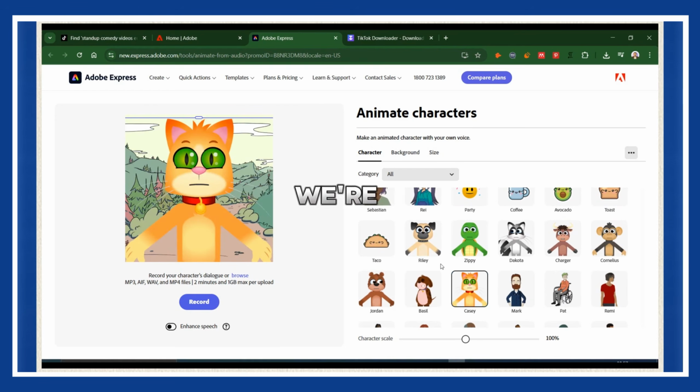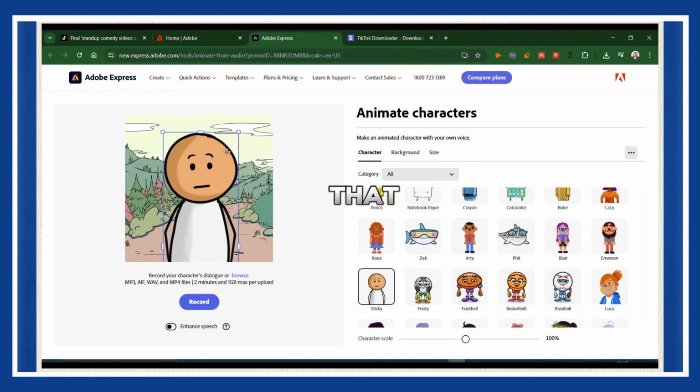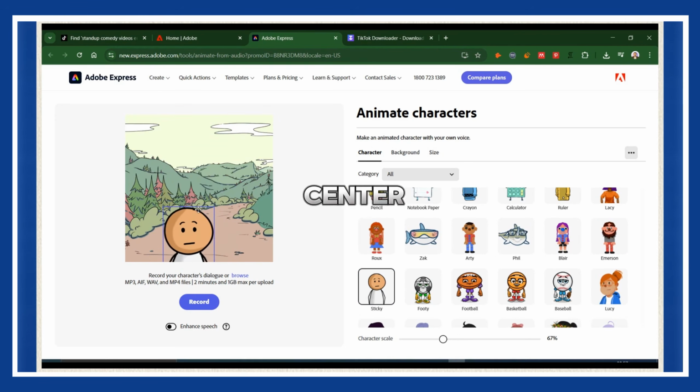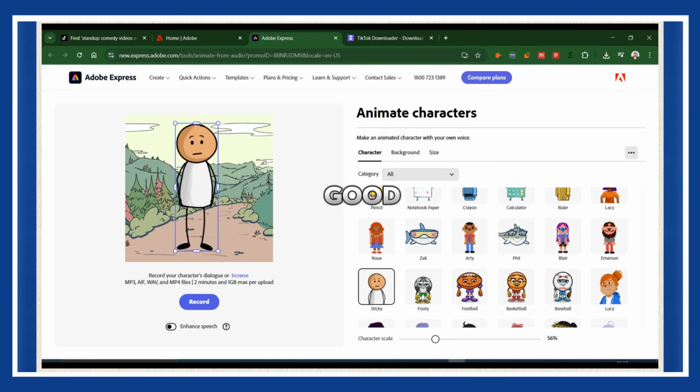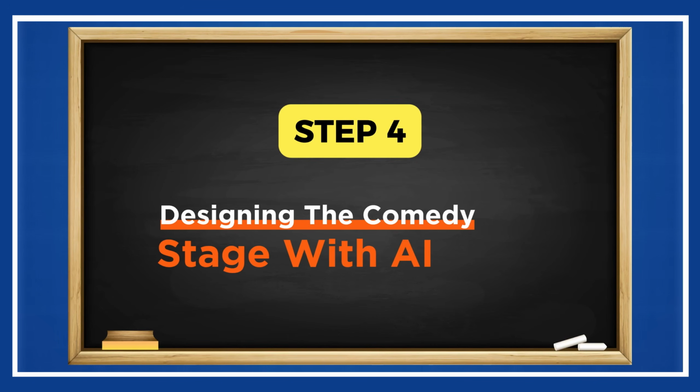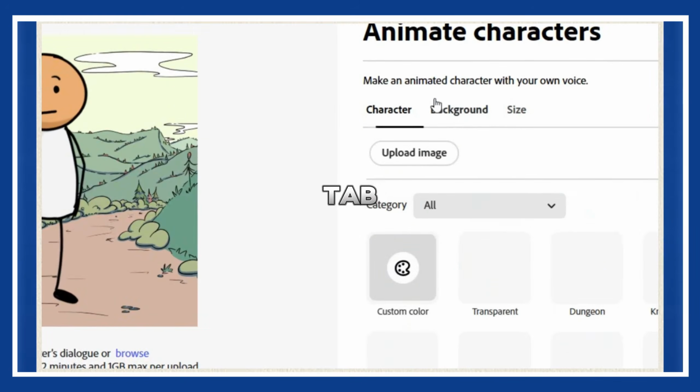For this tutorial, we're going with the sticky guy. He's already got that comedian vibe. Resize him, center him on the screen, and now he's ready to hit the stage. But wait, every good comedian needs a proper stage, right? So let's build one. Designing the comedy stage with AI, click on the Background tab in Adobe Express.